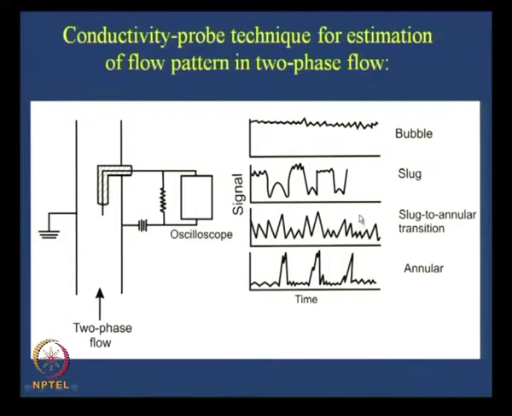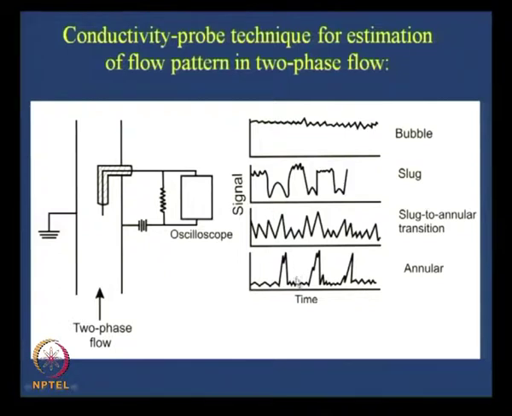It is totally an erratic signal, and when you get annular flow, it is almost pure gas flowing. So you get an almost zero voltage signal here, with a few spikes which occur when liquid droplets come and strike the probe. Is it clear to you?